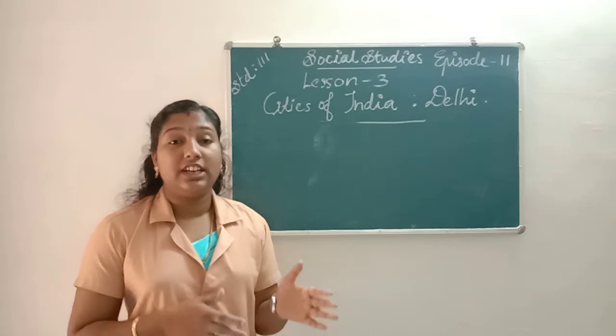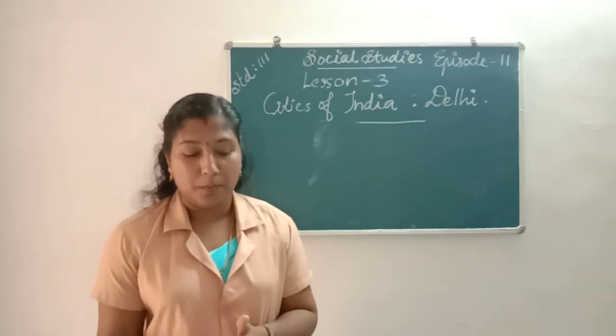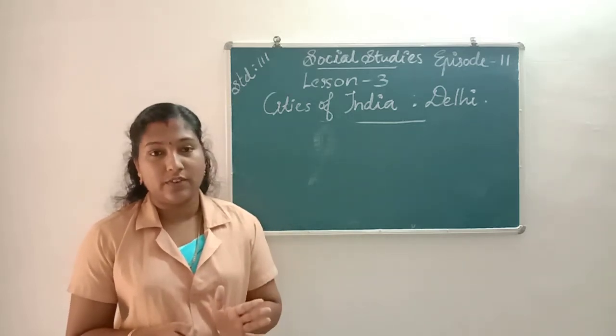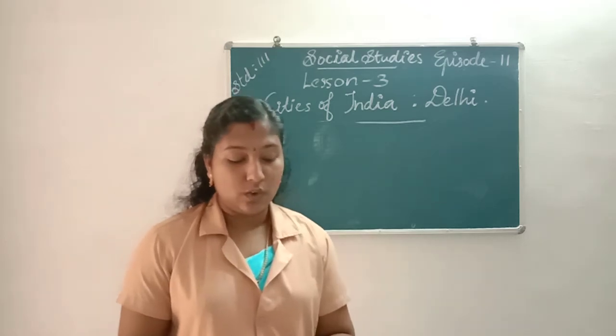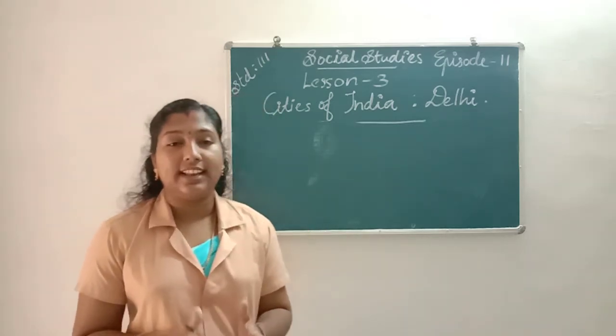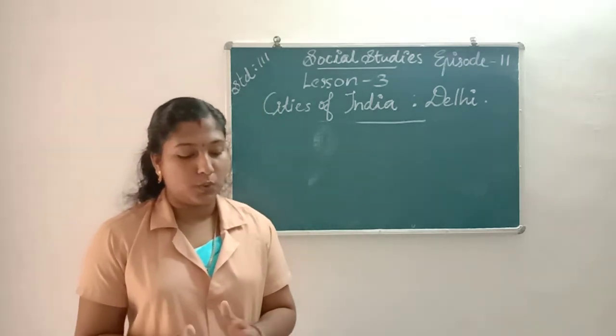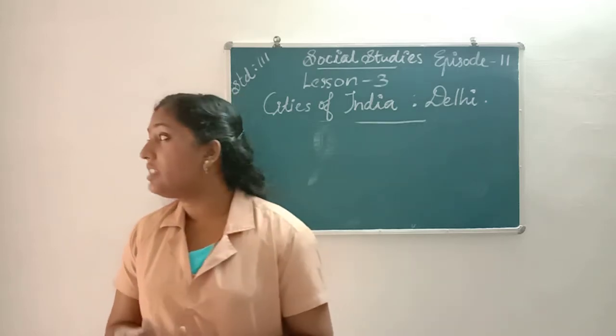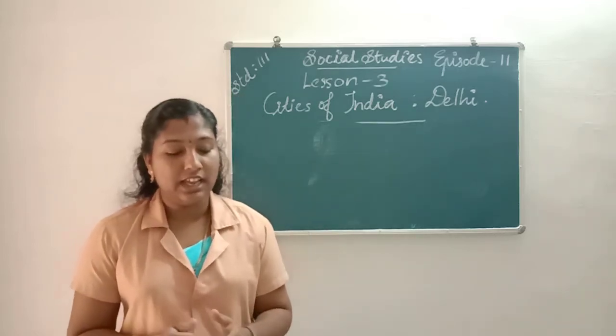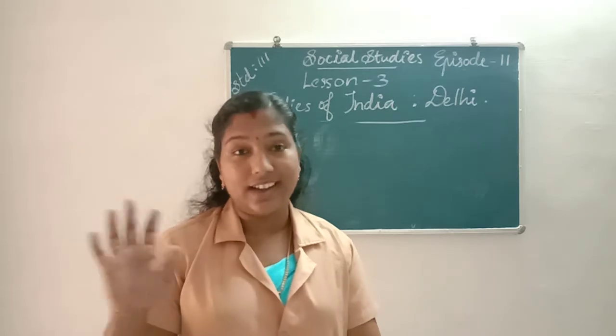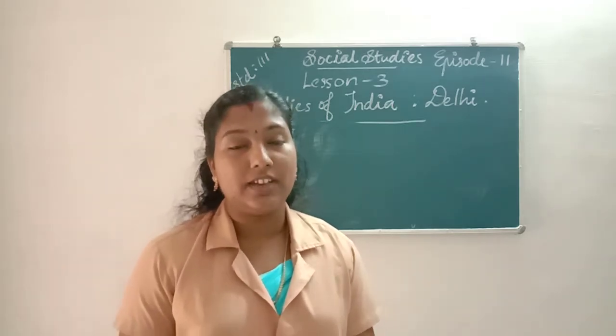It is situated on the banks of the river Yamuna. And the neighboring states of Delhi are Haryana and Uttar Pradesh.